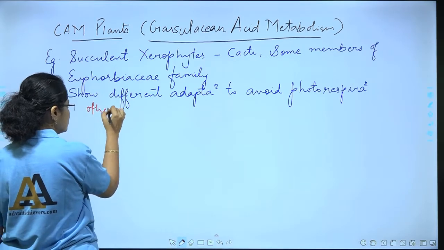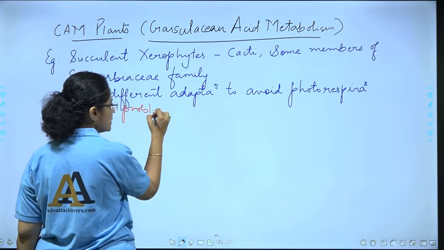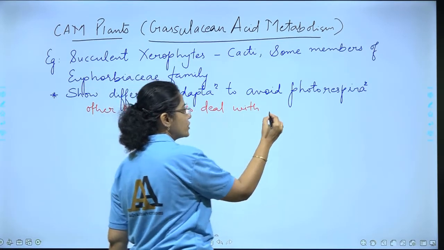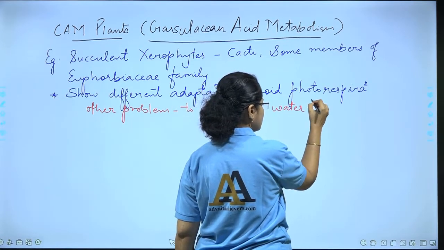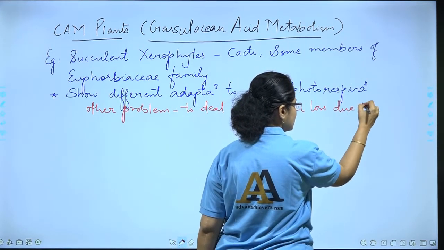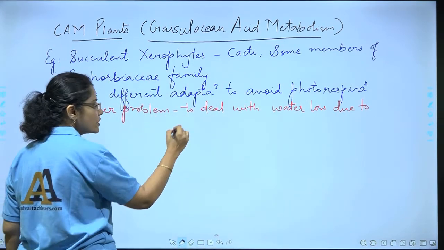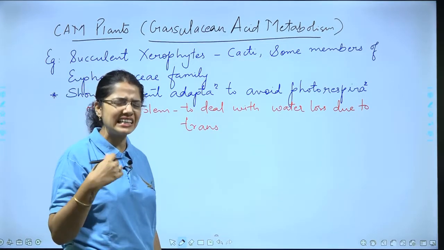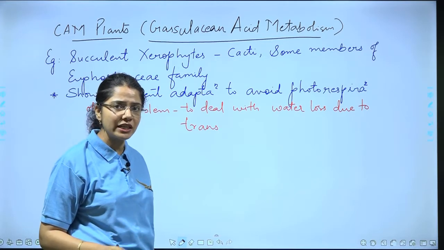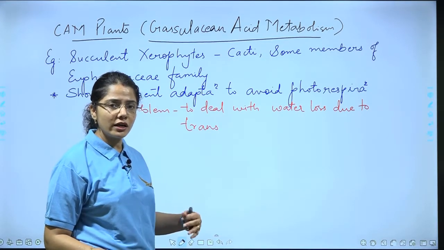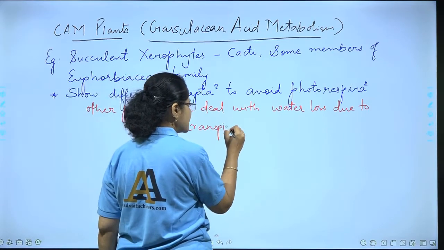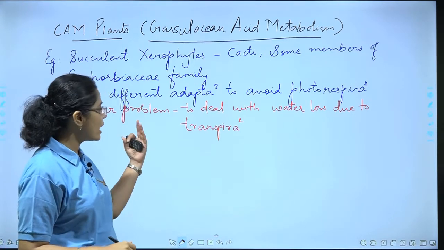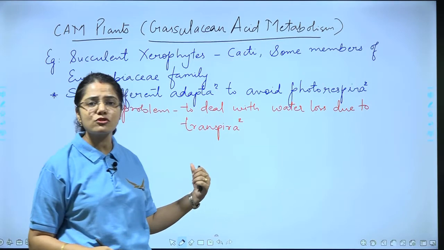The other problem is to deal with water loss due to transpiration. Now we know that these are plants growing in desert, or in dry arid conditions, where the availability of water is pretty less. If too much water is lost through the process of transpiration, they will face a problem, correct? So they have to deal with the problem of water loss due to transpiration.